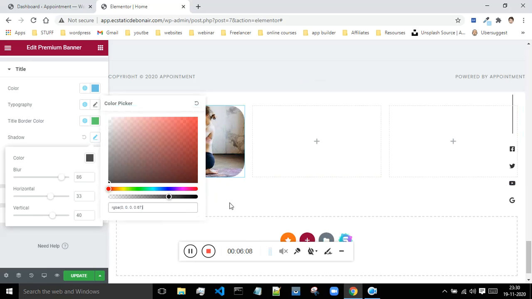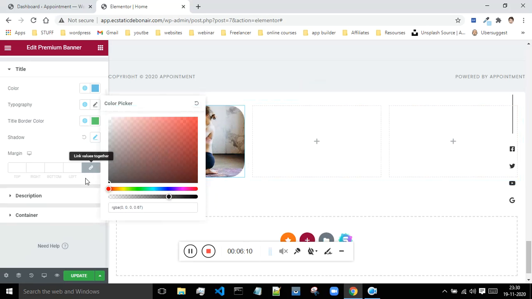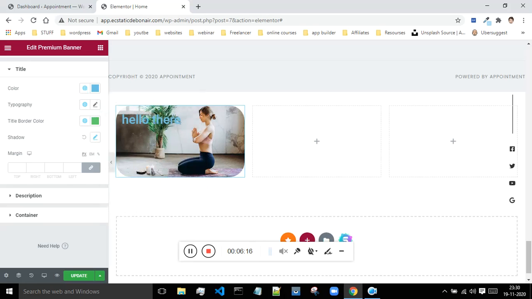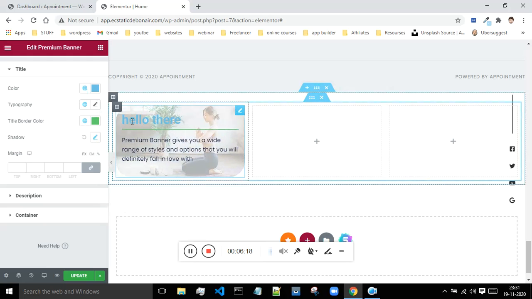Okay, so now let's see whether it has appeared or not. Okay, let me just remove this. Why is this not going? Okay, so now you can see there is a slight border. It is not quite visible, but it's there.